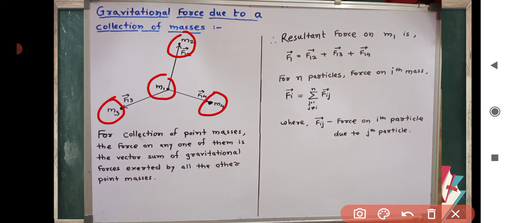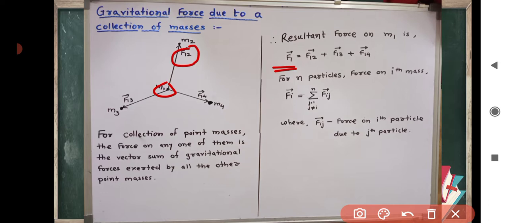Then the resultant force acting on mass m1 is given by vector f1, equal to the sum of the force vectors f12, f13, f14 that are exerted by all the other three masses. Therefore, vector f1 is equal to vector f12 plus vector f13 plus vector f14. These are the forces exerted by masses m2, m4 and m3 on m1 individually.